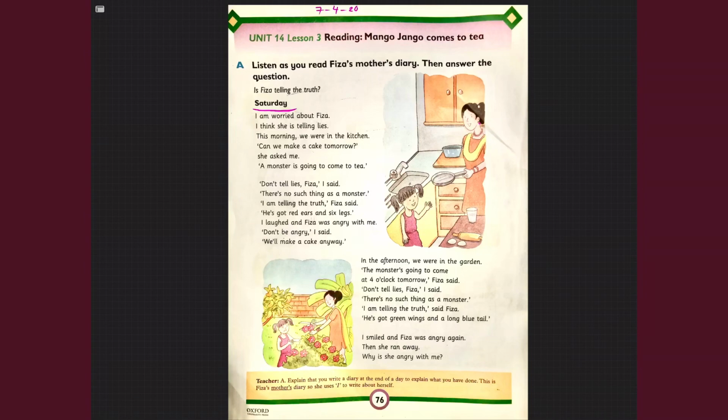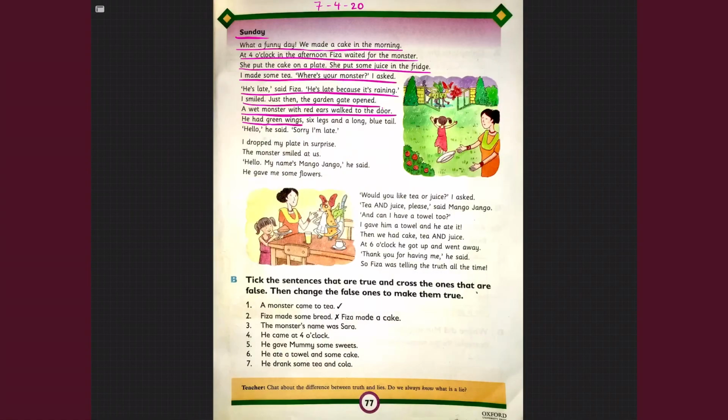Now students, as we turn the page, you could see that it's Sunday written on top first. Why? Because all the things mentioned below on this page happened on Sunday. So we all saw what happened on Sunday when we read through the chapter. I also wanted to know if the monster really came or not. So on Sunday morning, Fizza's mommy made a cake.